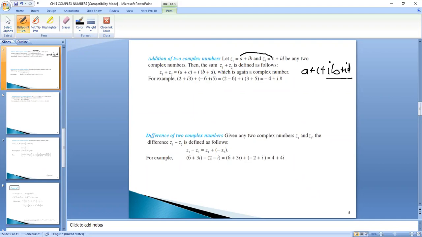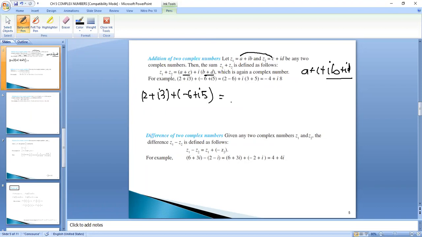Iota you can take common, so it will be a plus c plus iota b plus d, which is again a complex number because it is expressed in the form first number plus iota second number. It is a complex number. Now we have to add two numbers, 2 plus iota 3 plus minus 6 plus iota 5.